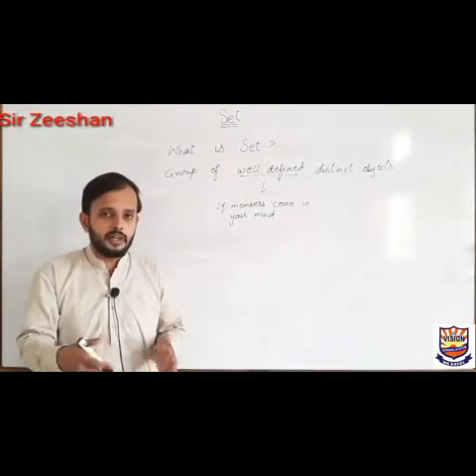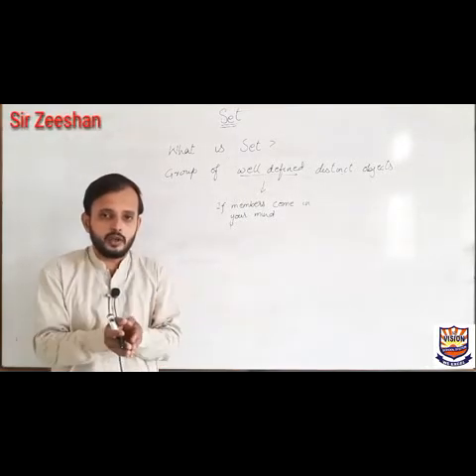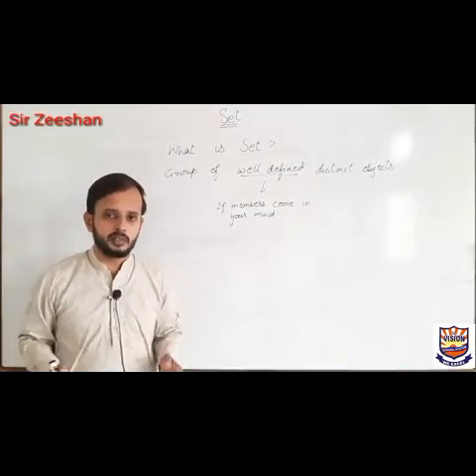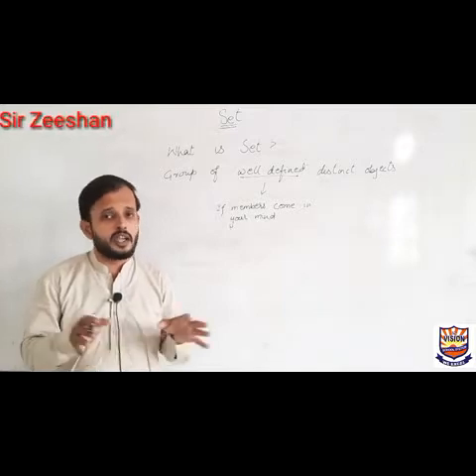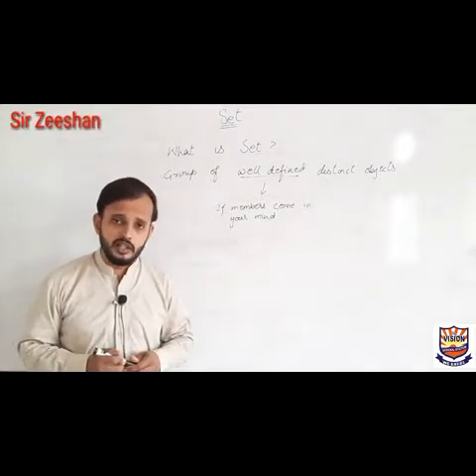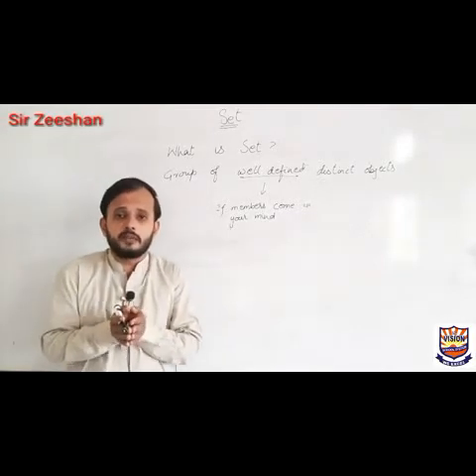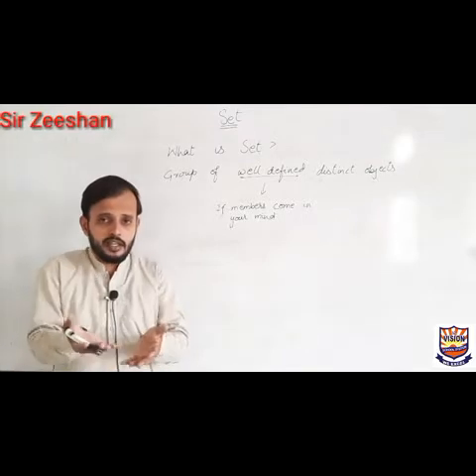Just like if I talk about chair set, I know there are 4 chairs and a table. If I talk about sofa set, I know there's a big seat, 2 small seats and a table. And if I talk about dinner set, I know there will be spoons, bowls, dishes and plates. Dear students, in the same way, when I take the name of any set, the members should come in your mind. Okay, as I gave you the examples.